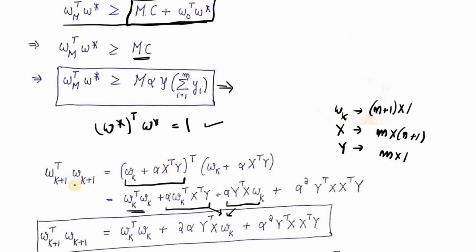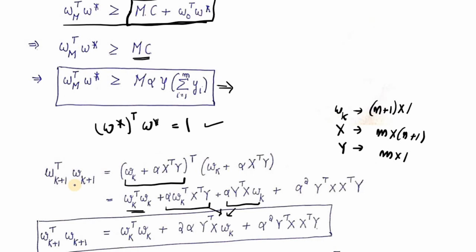Now if I follow this, Wk transpose will be of order 1 cross n plus 1. We multiply with x transpose, which will be of order n plus 1 cross m, and eventually if we multiply with y, which is of order m cross 1, we get a 1 cross 1 matrix, which will mean that this is actually a scalar. The same holds for this result as well.